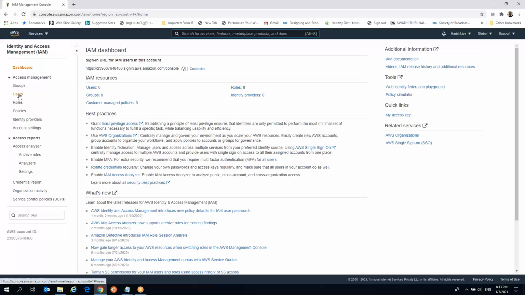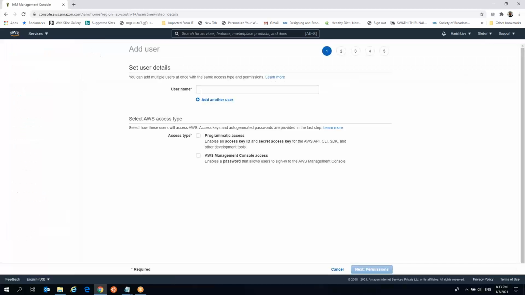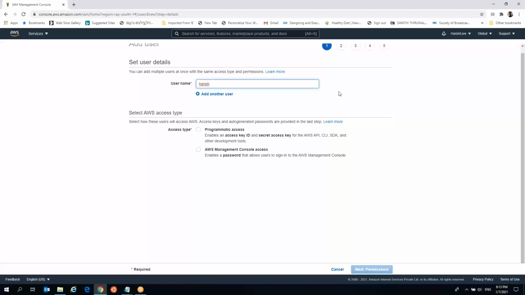The users are 0. You can click on the user in the dashboard or on the left side, which is available. Here there are no users, it's empty. We need to click on add user. Here we can give the username, any customizable username. If you want to add multiple users, you can use add another user.